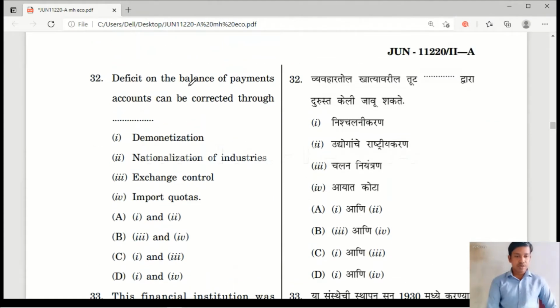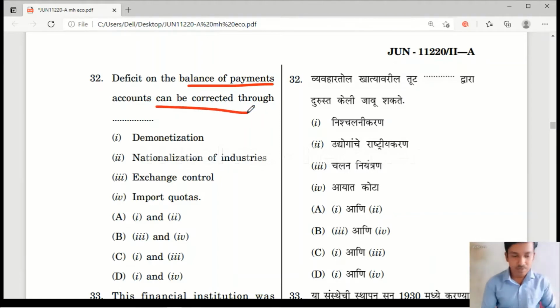Deficit on the balance of payments accounts can be corrected through. Yes, how are we going to correct the deficit in balance of payments? Balance of payments shows the record of all the exports and imports. Option 1 is demonetization, 2 nationalization of industries, 3 exchange control, 4 import quotas.